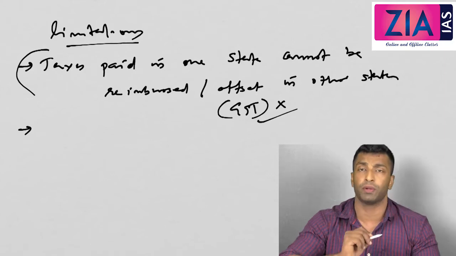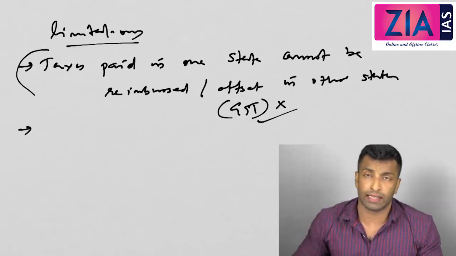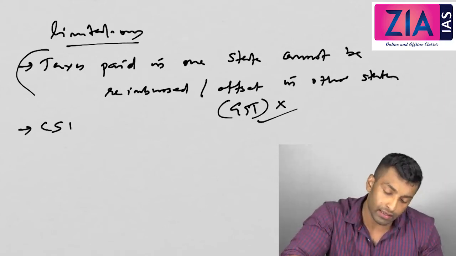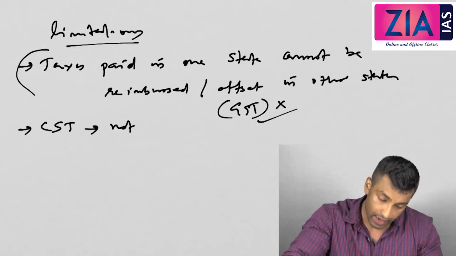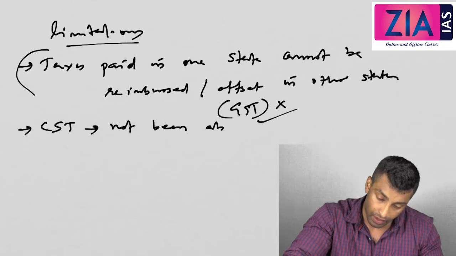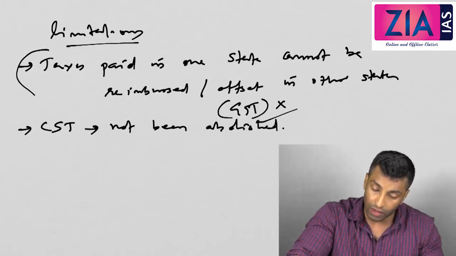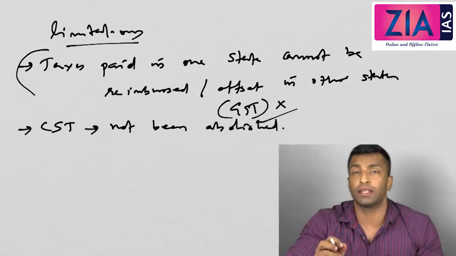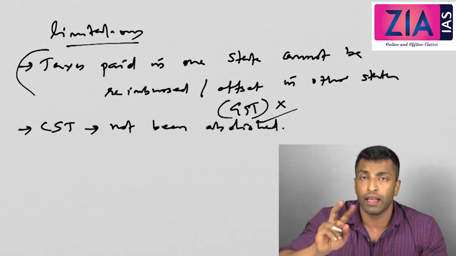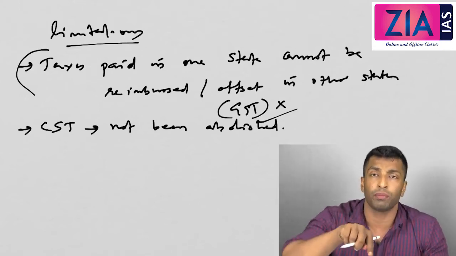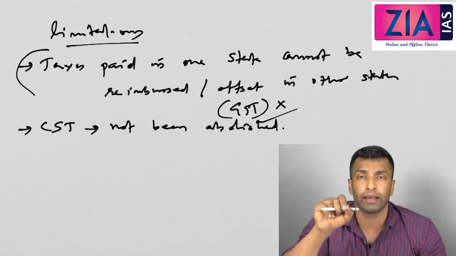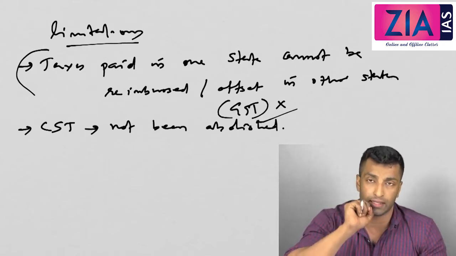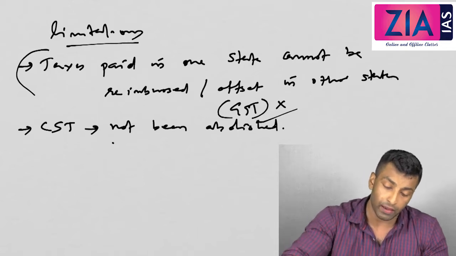Now let's look into the second problem. I have already talked about central sales tax, right? CST, central sales tax, which is not abolished. Central sales tax has not been abolished. Now, what is central sales tax? It's actually the tax which is imposed by the center in case of interstate trade. When I talked about the components of GST, I told you the third component, integrated GST, that is also imposed on interstate trade. Okay, so here not abolished.